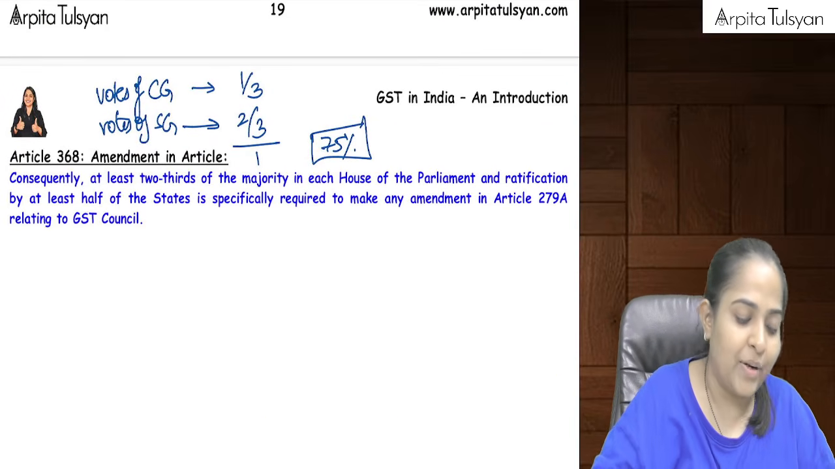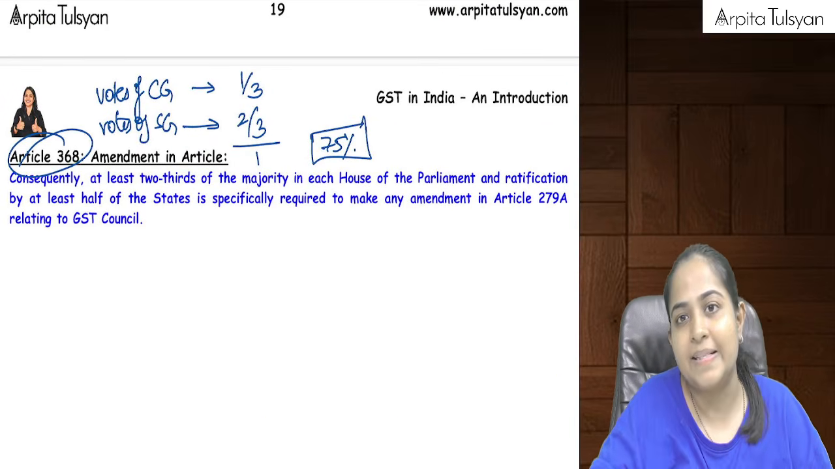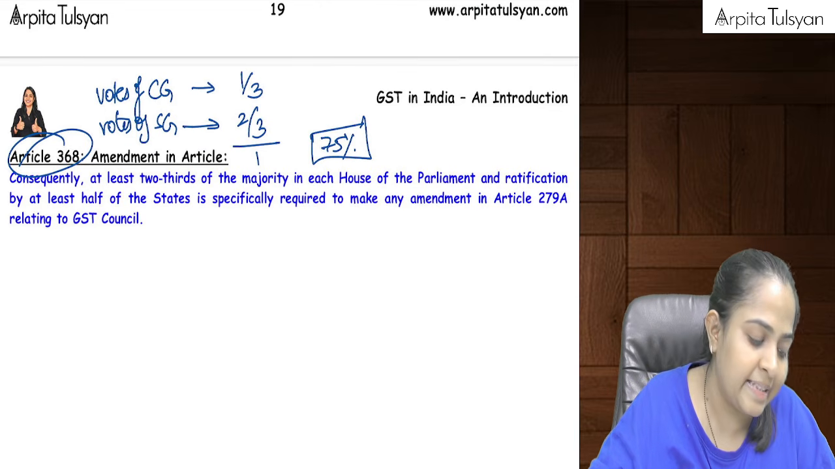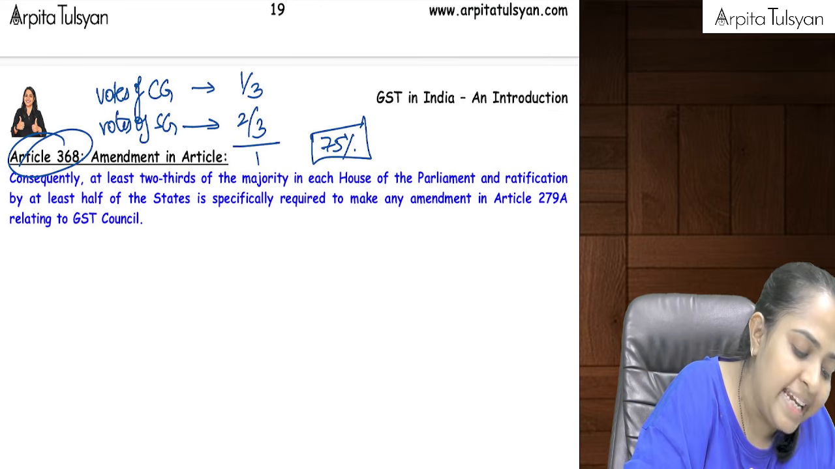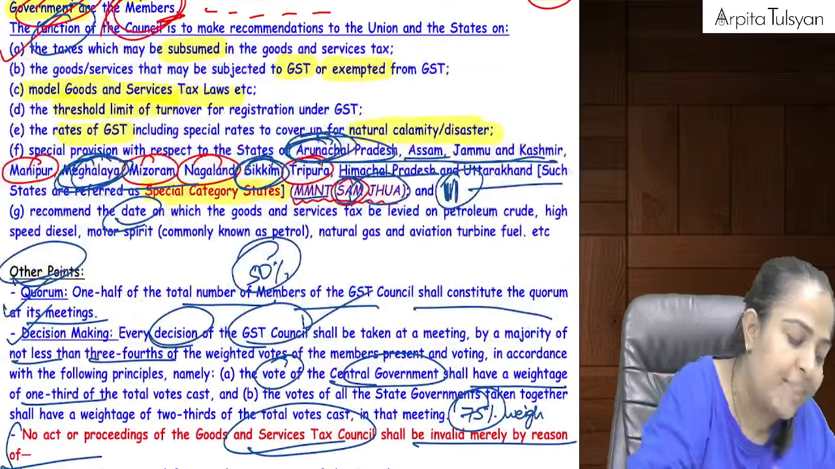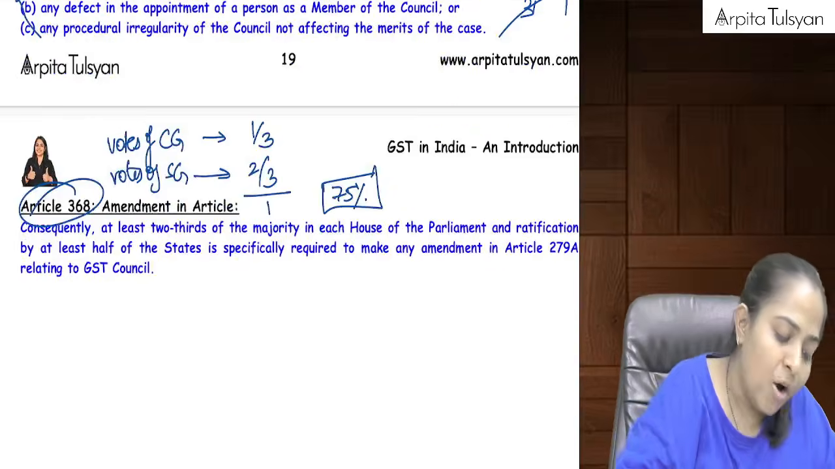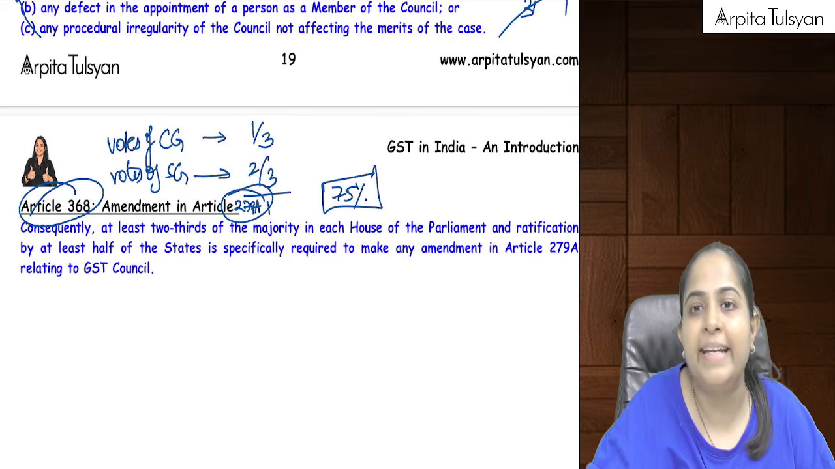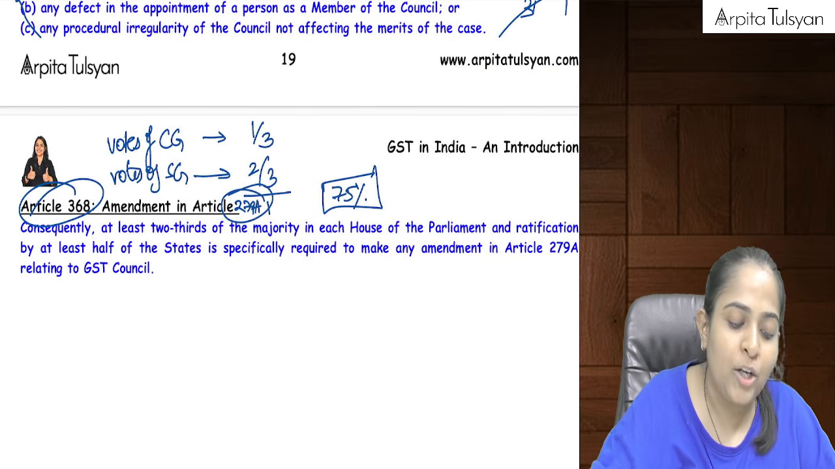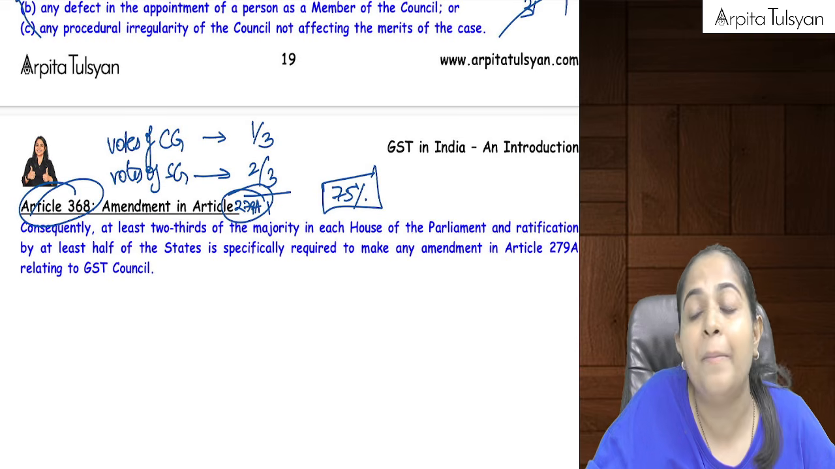And the last one is article number 368. Article number 368 says that if you want to make any amendment in article number 279A, then we need to get it approved from the parliament.